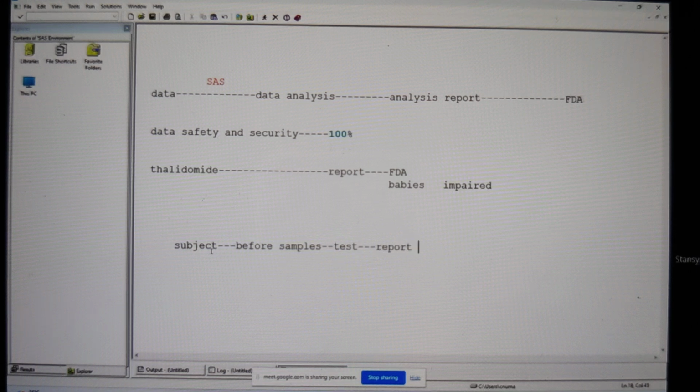We are going to get the test reports, and then I'm going to give the treatment. After the treatment, I'm also going to collect the samples. Again, I'm going to run the test and get the test reports. So before the treatment, test reports, we give the treatment. Then after the treatment, we collect the samples, and then we do laboratory tests and we get the reports. And then we have all these reports and treatment information from the subject.